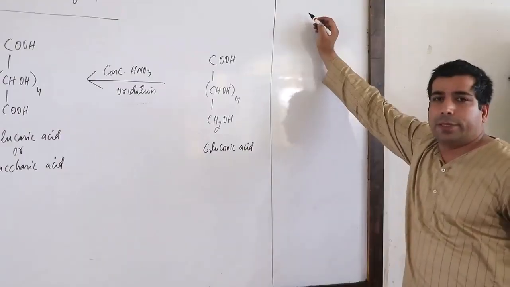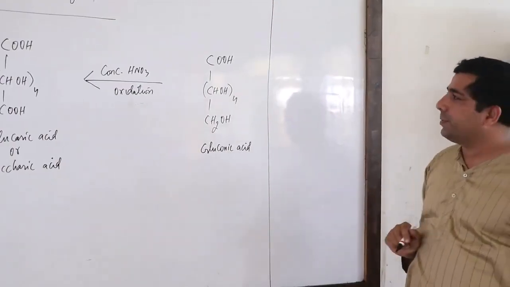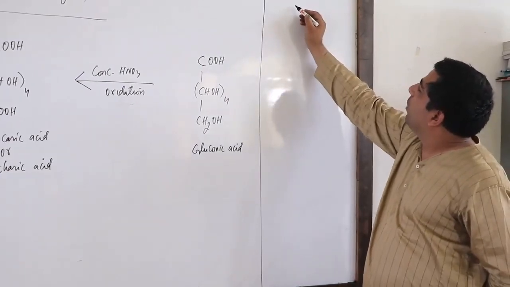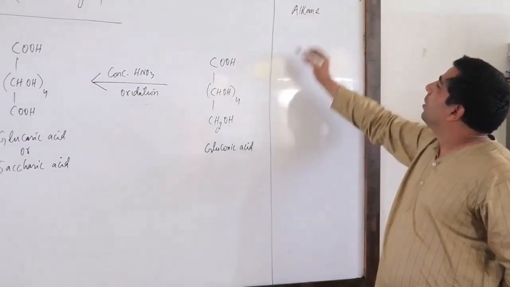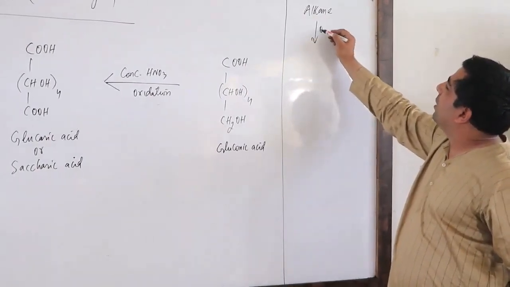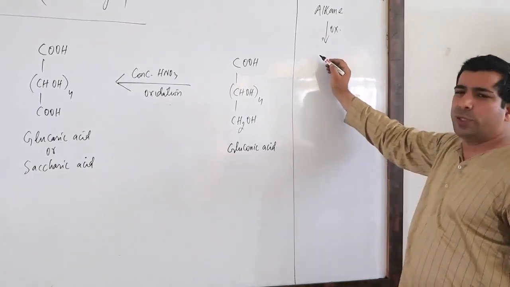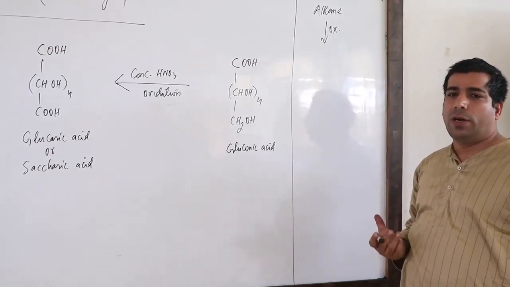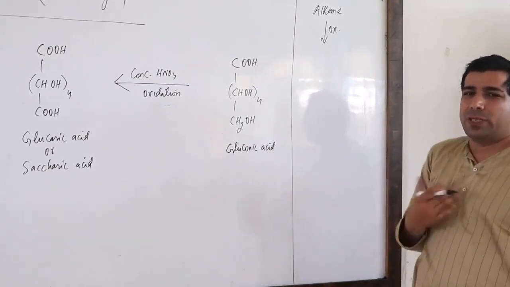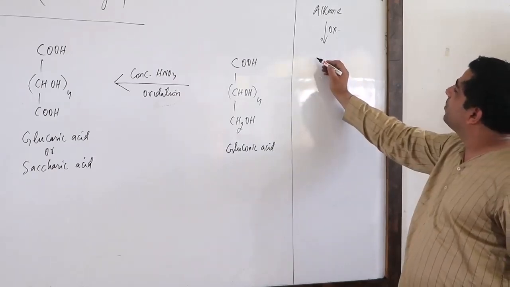So my dear friends, let me give you a little idea first so that we can understand these reactions. If you have an alkane, you can do oxidation of the alkane into alcohol, either primary alcohol or secondary alcohol. Let us talk about primary alcohol here.